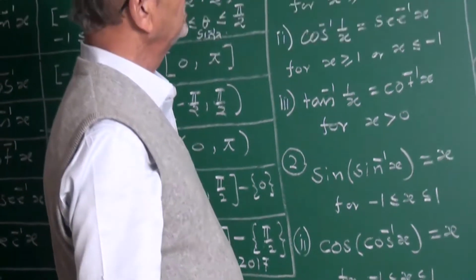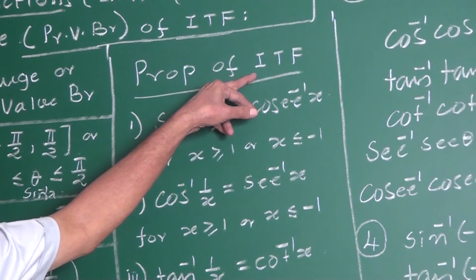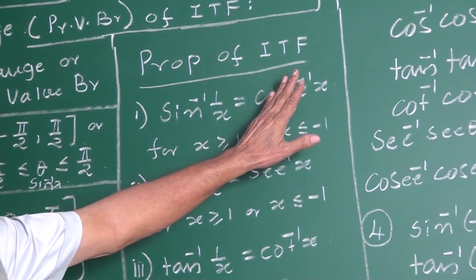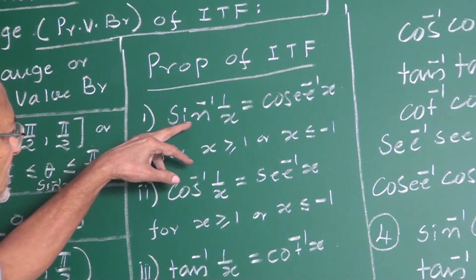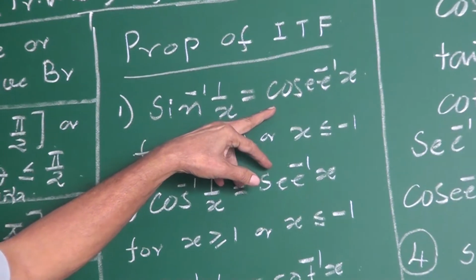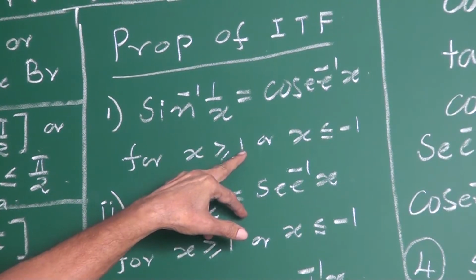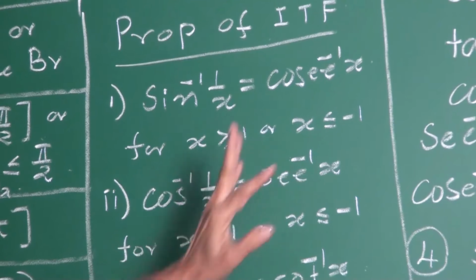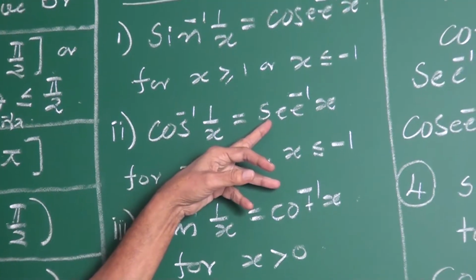Next, I will mention the properties of inverse trigonometric functions we use while doing the examples. I will write first all, then you must remember. This is the first property. Sine inverse 1 by x equals cosec inverse x for all x greater or equal to 1 and x less or equal to minus 1. Cos inverse 1 by x is sec inverse x.